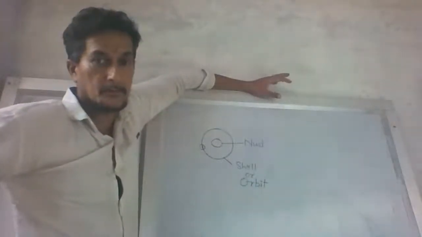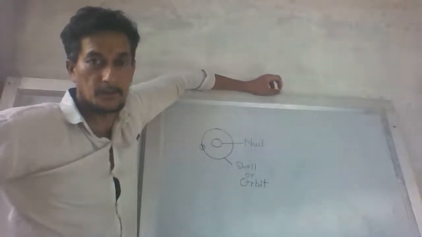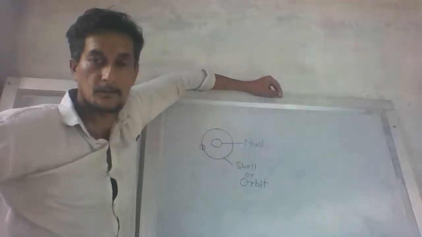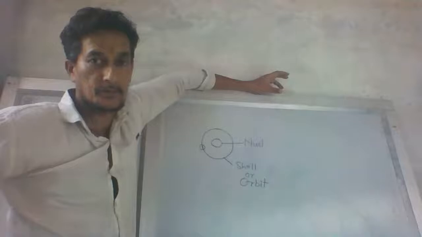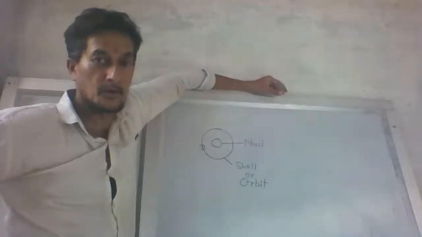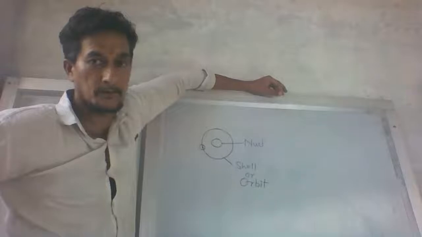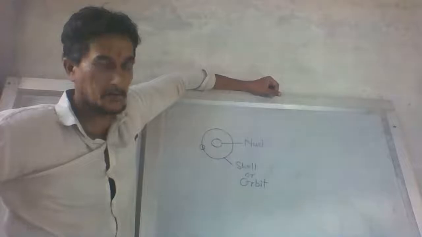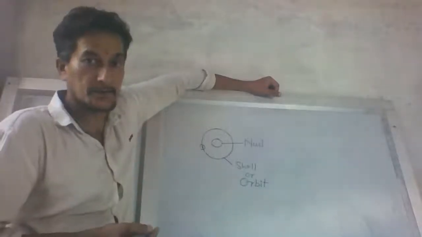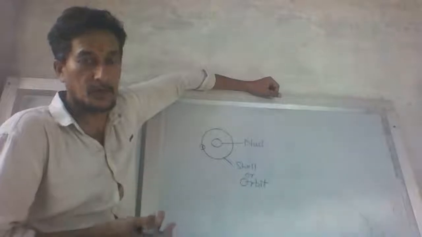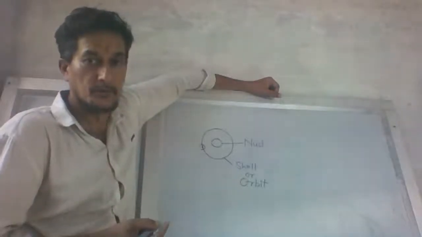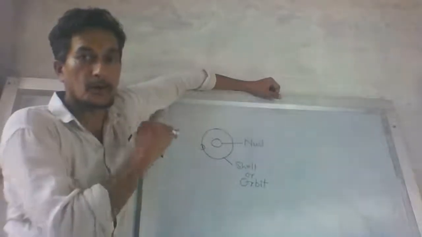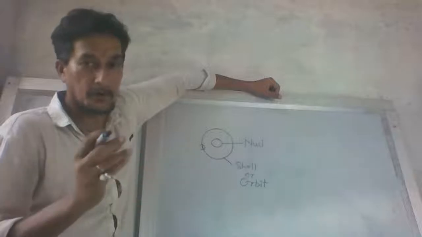Orbital theory has come out from the theory of moving planets around the sun. Planets like Earth, Venus, Saturn, Mars, Pluto, all these planets move around the sun in an elliptical orbit. But electrons do not move in a shell like that. Here we prefer to write shell rather than orbit, but both words can be used, so you don't get confused between these two different words. The electrons are bound in a particular shell or in a particular orbit.